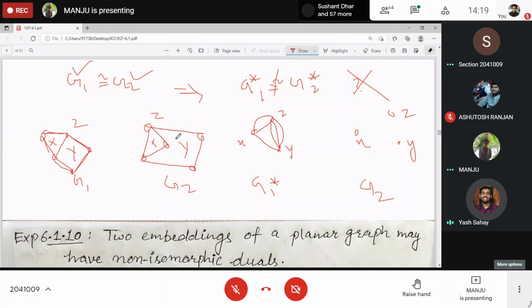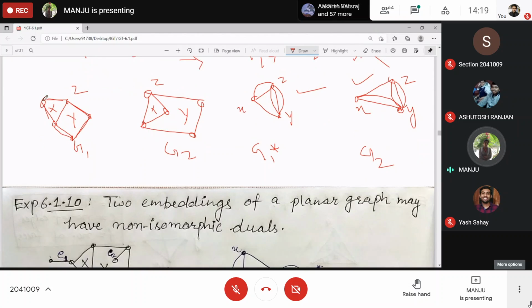Ma'am, 2 multi-edges between X and Y. 3 multi-edges between Z and Y, and one edge between X and Z. So this graph is coming out isomorphic to the other graph, right? Yes. Here we have isomorphic duals.